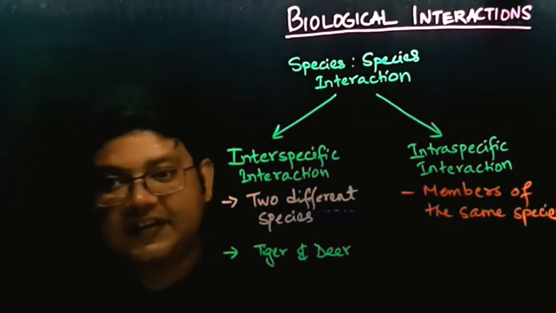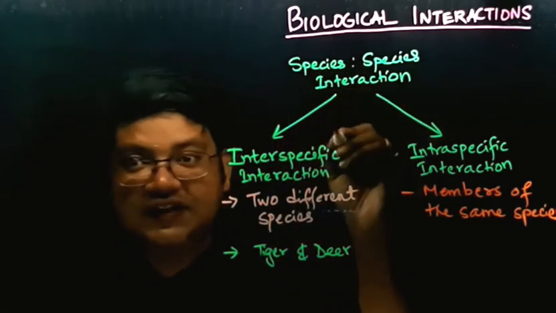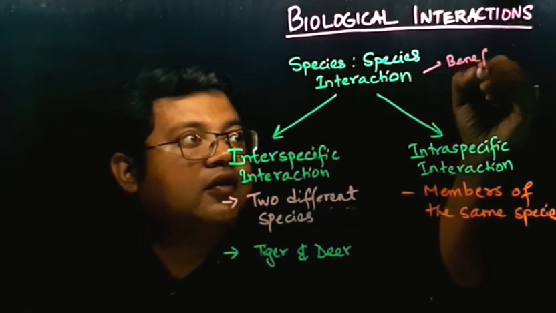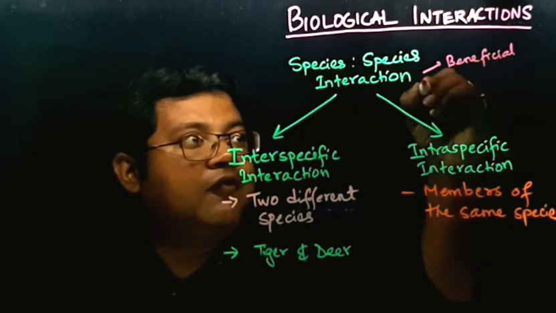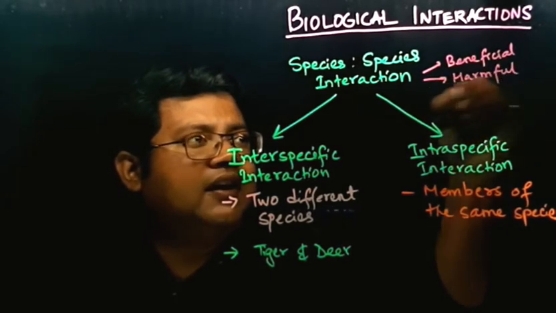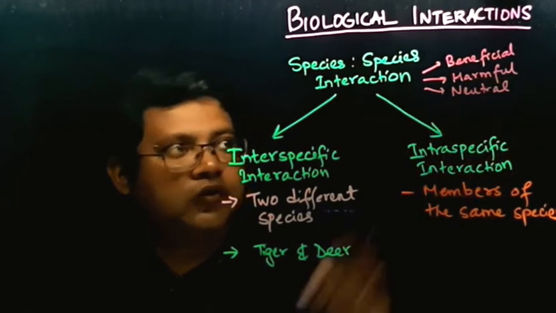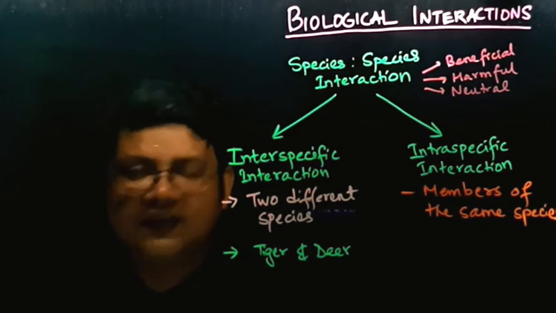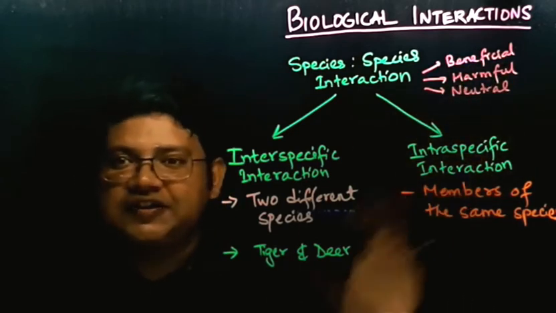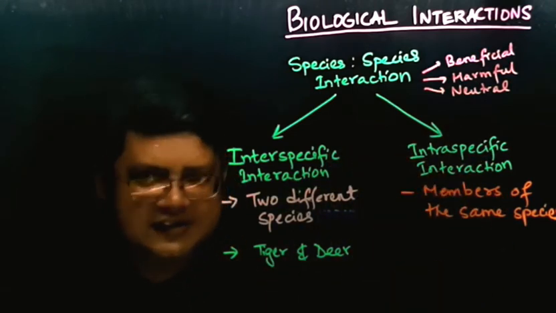So this type of interactions may be beneficial, may be harmful, or may be neutral. I'll give you some examples where interactions are beneficial, harmful, or neutral. We'll come to that. So this is the first part you should understand.